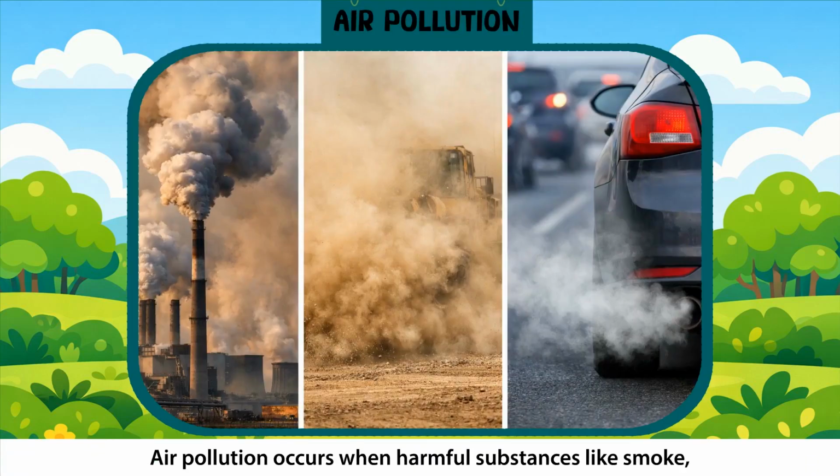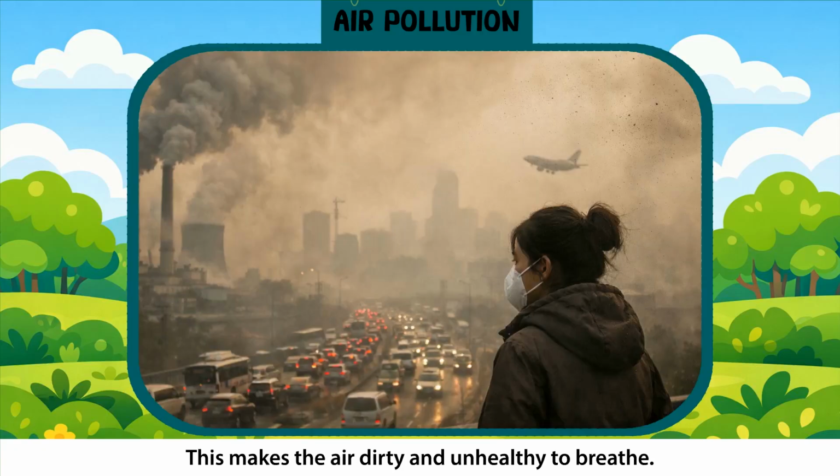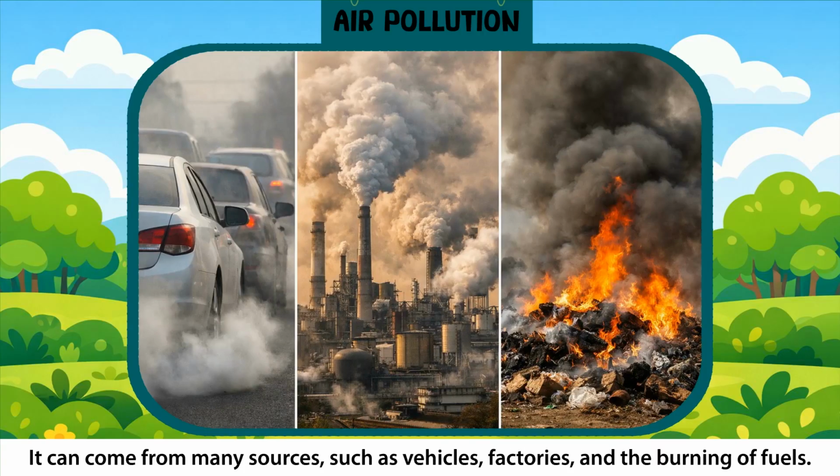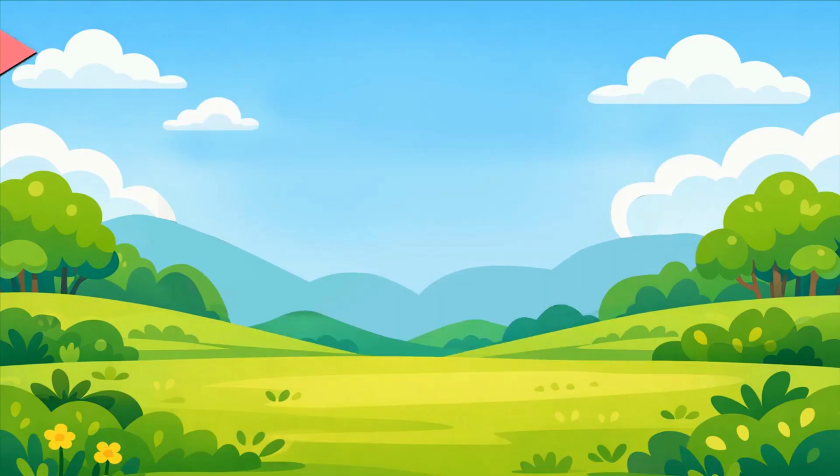Air pollution. Air pollution occurs when harmful substances like smoke, dust, and harmful gases are released into the air. This makes the air dirty and unhealthy to breathe. It can come from many sources, such as vehicles, factories, and the burning of fuels.